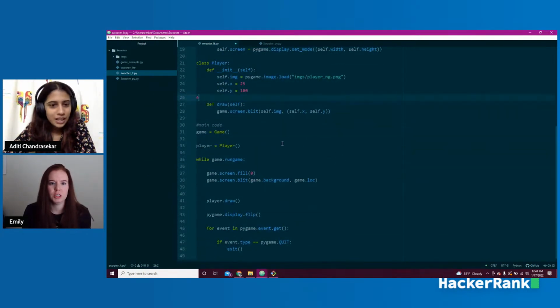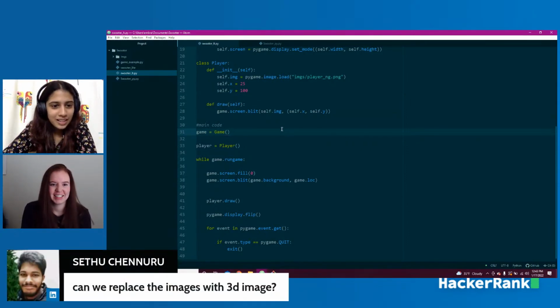Awesome. So we have a couple more questions. We have one from Seto again, and he says, can we replace the images with 3D images? And I assume he means like a .3ds file or that sort. If you want a game that moves around in 3D space, you'd have to dig into the Pygame documentation for that.